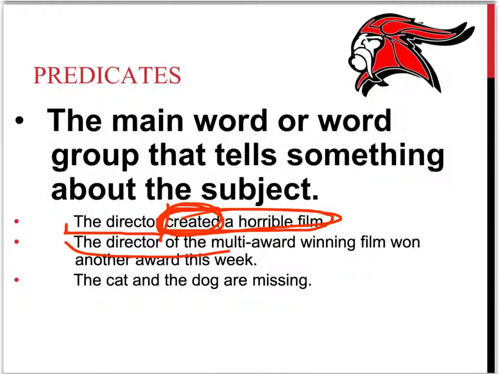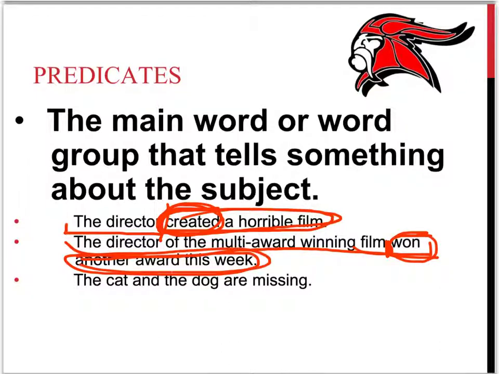Next, the director of the multi-award winning film won another award this week. That is the complete predicate. And then finally, the cat and the dog are missing. Subject, cat and the dog.